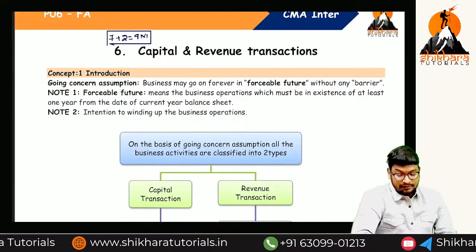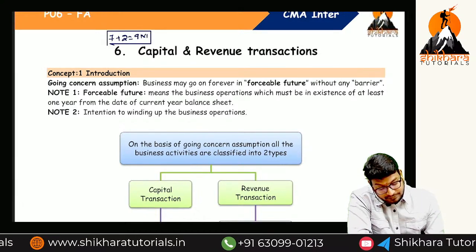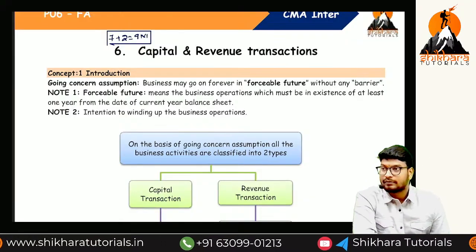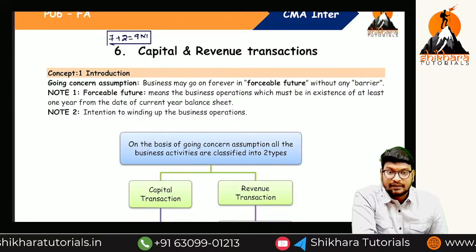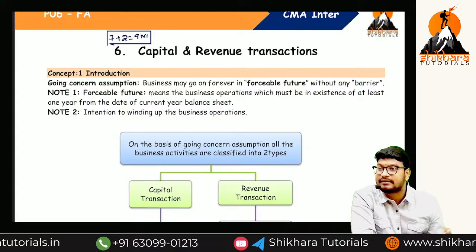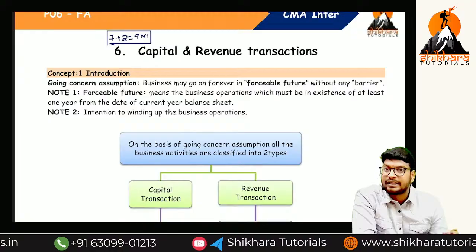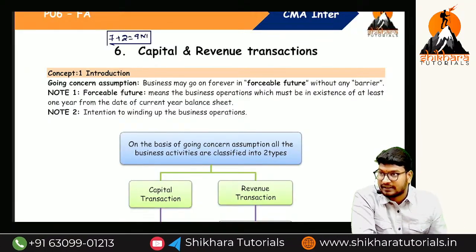In this chapter we are going to learn the meaning of capital expenditure, revenue expenditure, deferred revenue expenditure, and then capital receipt and revenue receipt. They will give the transactions, and we just have to identify whether it is capital or revenue, and write the reason. They will give 4 transactions for 7 marks like that.